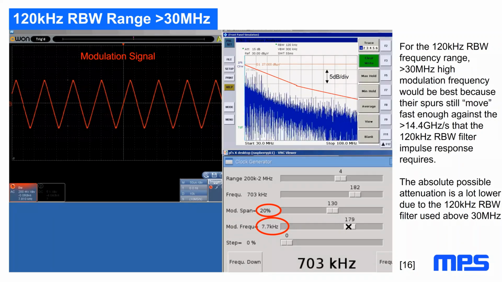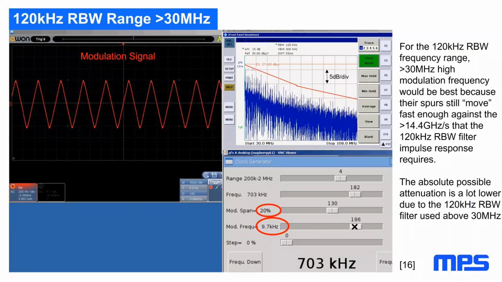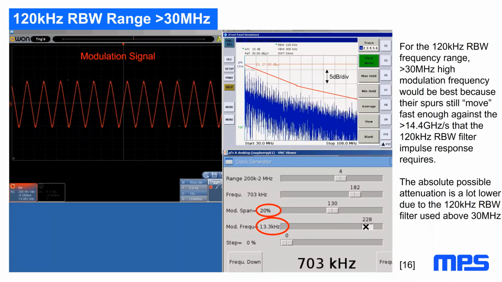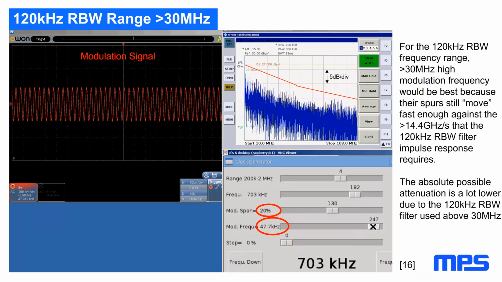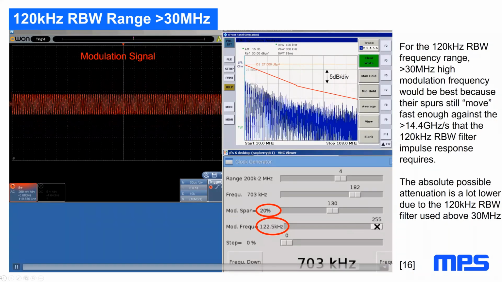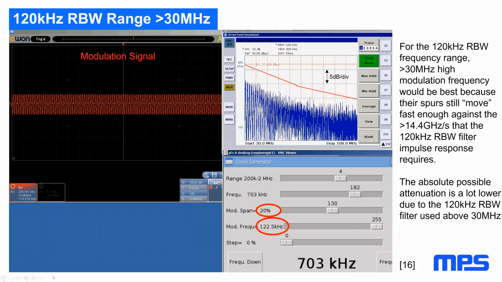So you can assume that if you make a peak measurement and put it on peak hold, you will get very little attenuation. So for 120 kilohertz resolution bandwidth, very high modulation frequencies up to 120 kilohertz would work best, if you could afford that, if your switcher would work with that.